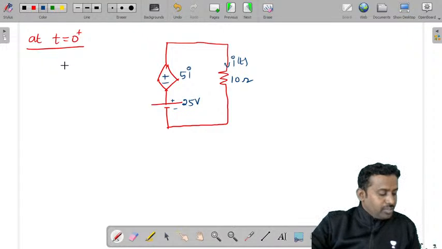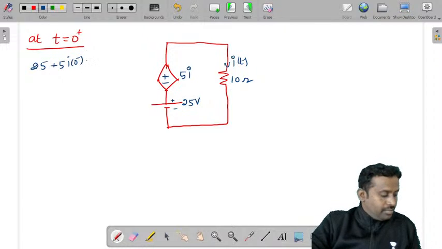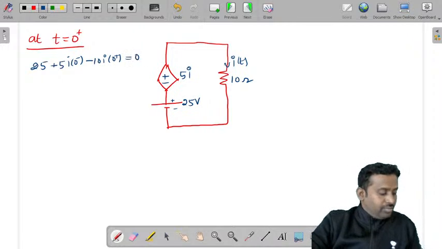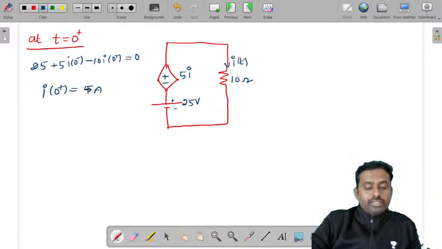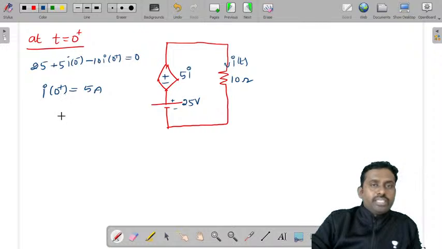So I of 0 plus will be, so this is 25 plus 5 into I of 0 minus, minus 10 into I of 0 plus is equal to 0. So I of 0 plus from this can be obtained as 5 amperes. I of 0 plus will be obtained as 5 amperes at t is equal to 0 plus.